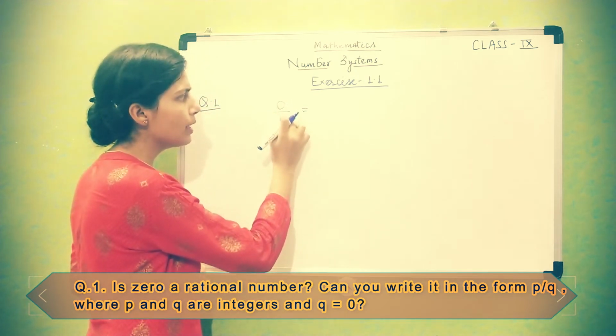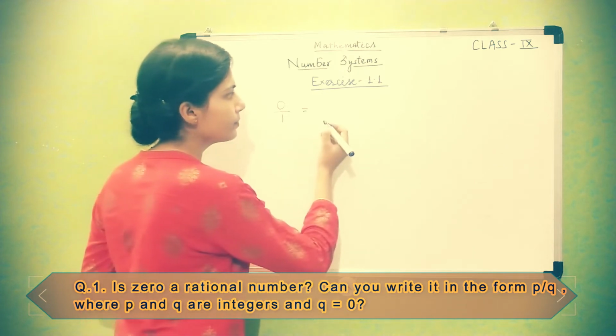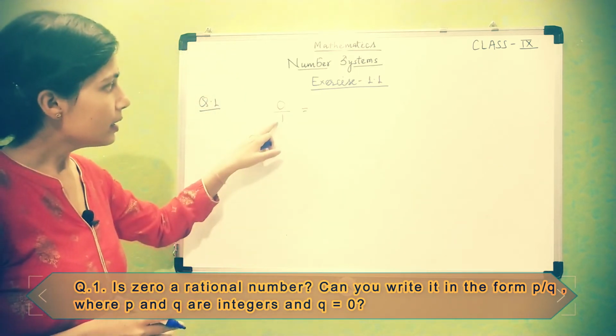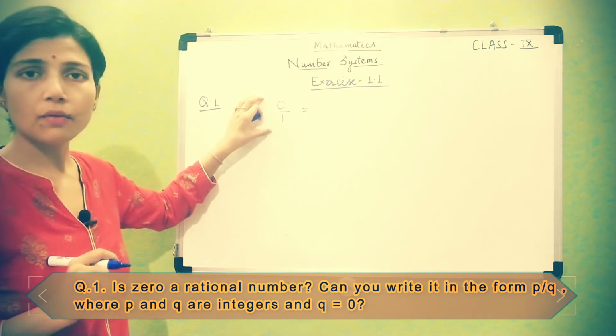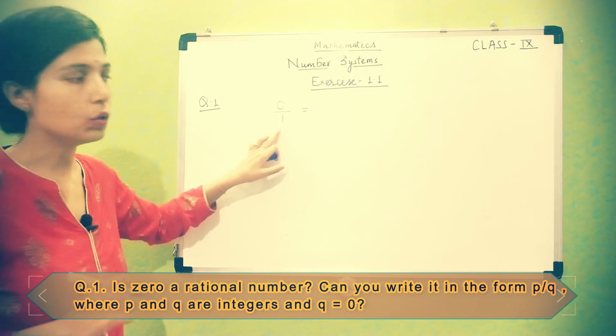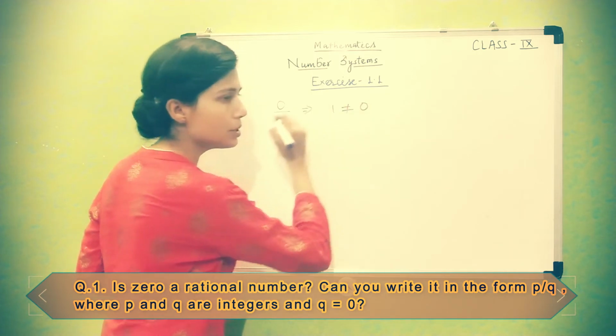Look here, 0 and 1 are integers. Okay, 0 and 1 both are integers, and here 1 is never equal to 0. So it is surely in the form of p upon q, where q is not equal to 0. Okay, 1 is not equal to 0.